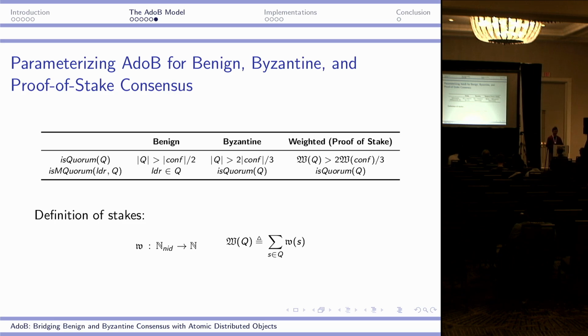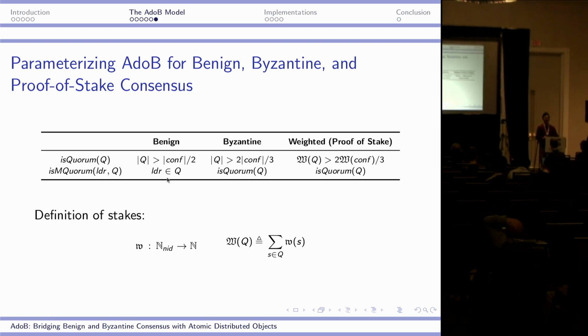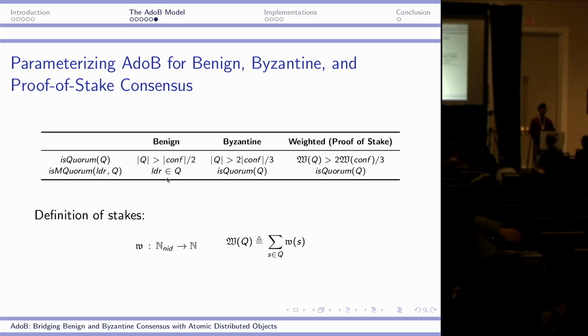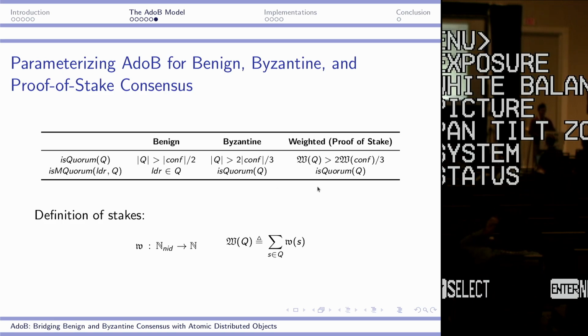So we can parameterize this M quorum in different ways for benign and Byzantine protocols. For benign protocols, we only require the M quorum to contain the leader. Since all these sets overlap on the leader, and the leader is not Byzantine, it's guaranteed that the log will not fork. But in the Byzantine case, we do need at least 2/3 of the nodes to sign on the proposed value. And there is a natural generalization to proof-of-stake consensus.